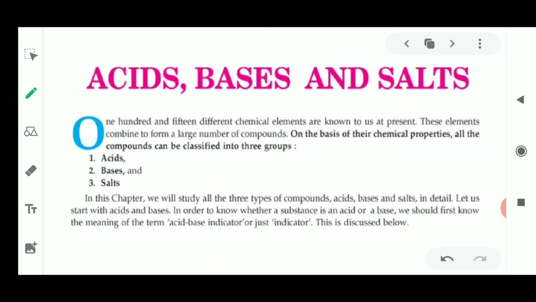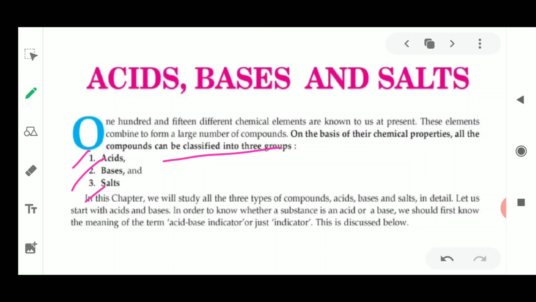Over 115 different chemical elements are known at present. These elements are combined to form a large number of compounds. On the basis of their chemical properties, all these compounds can be classified into three groups, that is acids, bases and salts. So in this chapter we'll study about these three compounds, that is acids, bases and salts, in detail. Let us now start with the acids and bases.